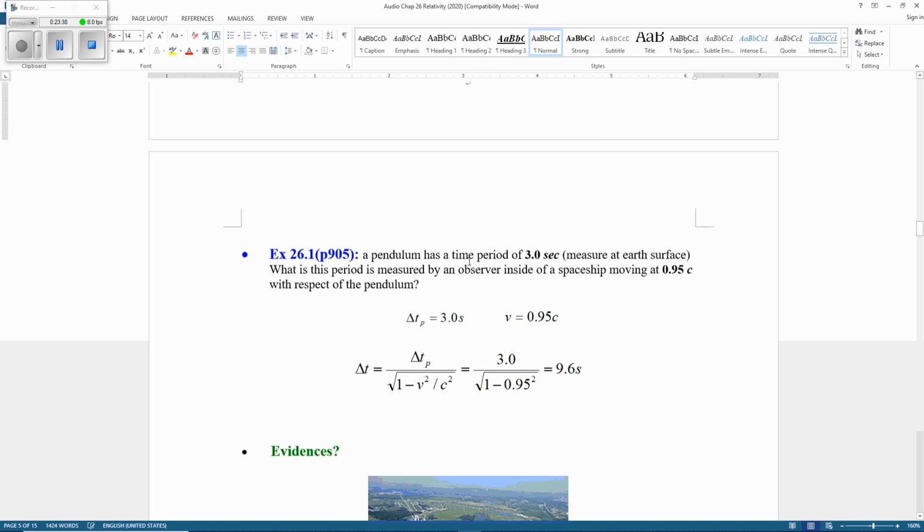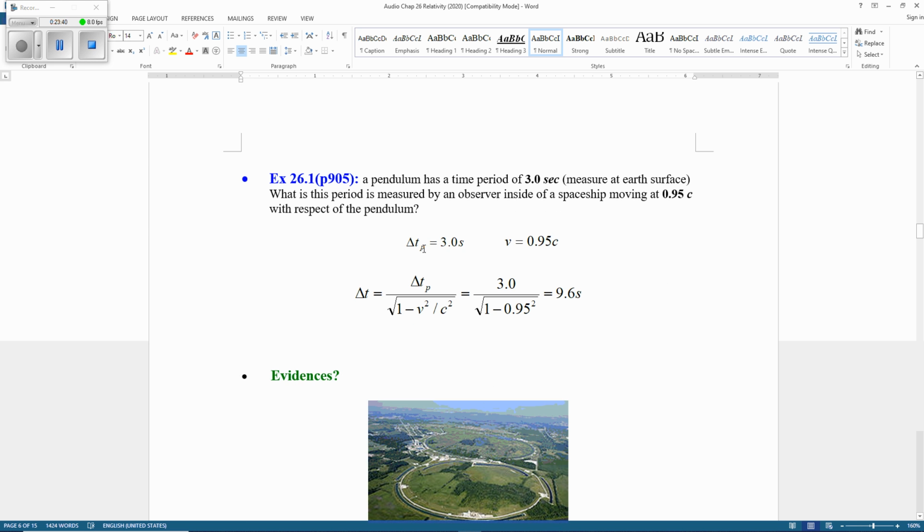For example, if you have the textbook, on page 905. Suppose we have a pendulum on Earth's surface. A pendulum has a time period equal to 3 seconds from the Earth's surface.